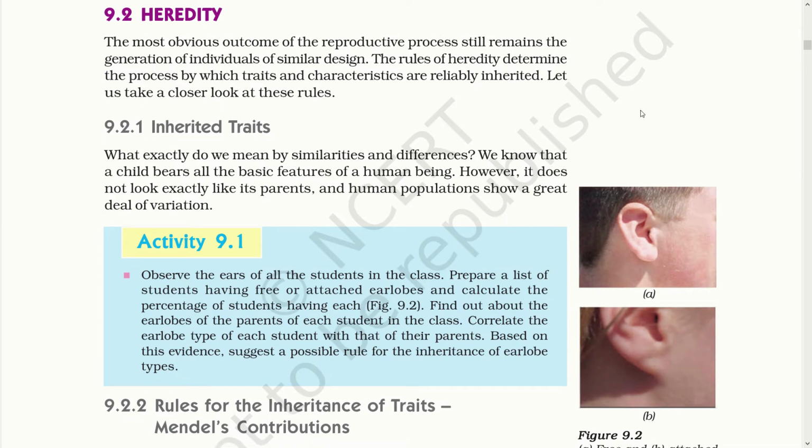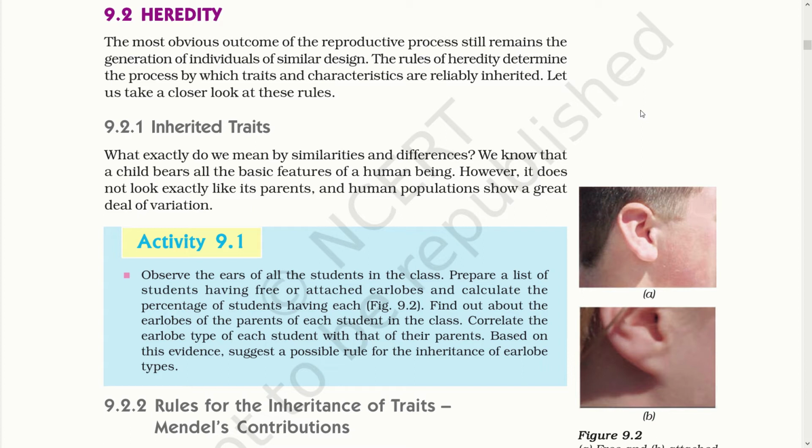The most obvious outcome of the reproductive process still remains the generation of individuals of similar design. The rules of heredity determine the process by which traits and characteristics are reliably inherited. Let us take a closer look at these rules. Inherited traits. What exactly do we mean by similarities and differences? We know that a child bears all the basic features of a human being. However, it does not look exactly like its parent. The human population shows a great deal of variation.